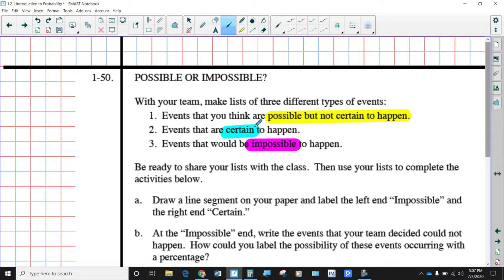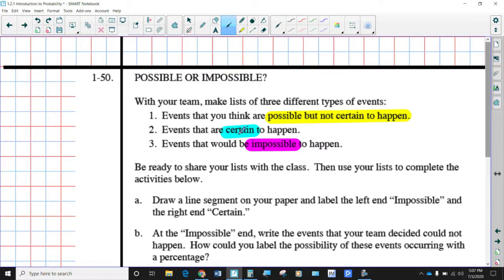First, you would do this in your team, but you can think of this on your own, giving you a chance to pause the video and write down a couple of ideas. The directions say make lists of 3 different types of events. One event is possible but not certain to happen.